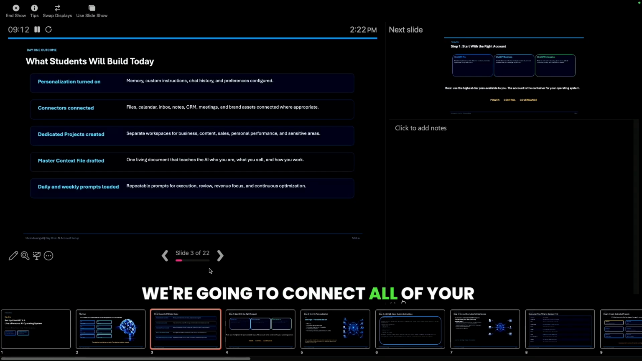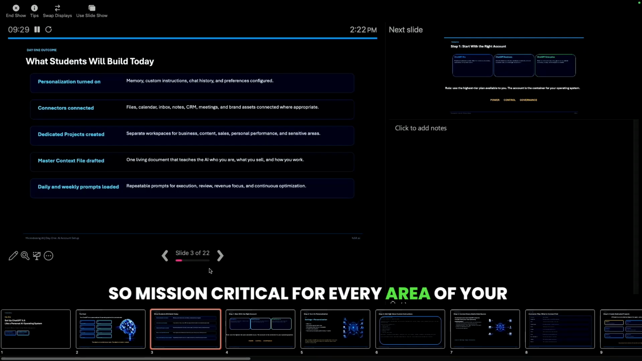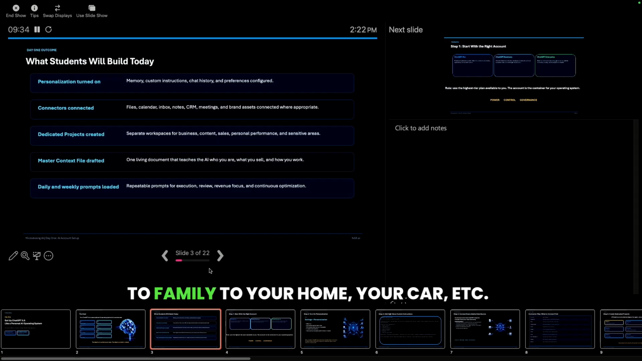We're going to connect all of your different data sources that you already use. You trust them. And we're going to give that to the AI so it can learn all about us and give us expert advice. Next, we're going to create dedicated project files. And I'm going to explain why these project files are so mission critical for every area of your life, from health to business, to personal, to family, to your home, your car, etc.